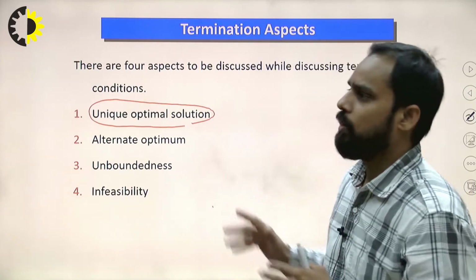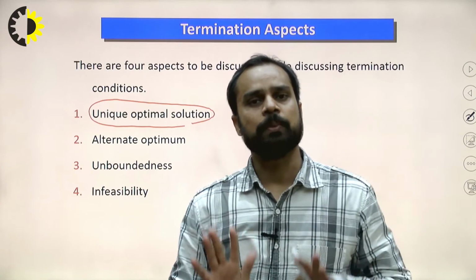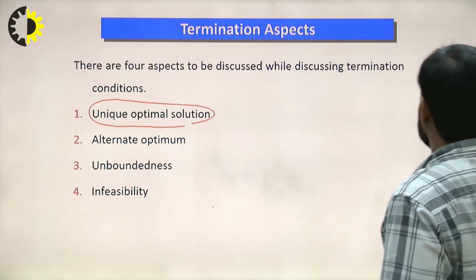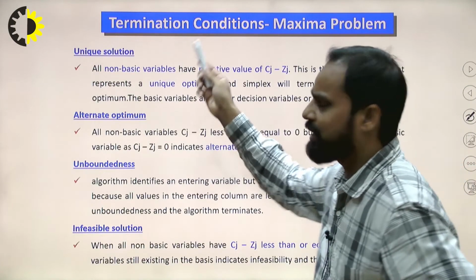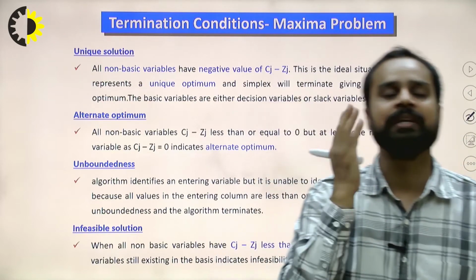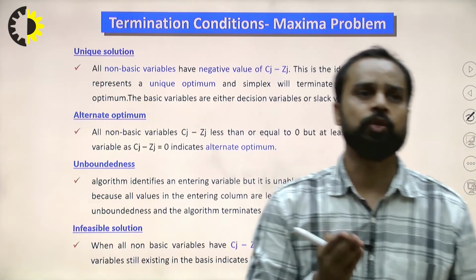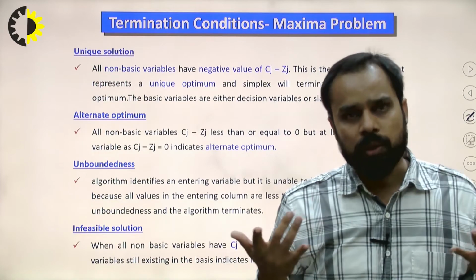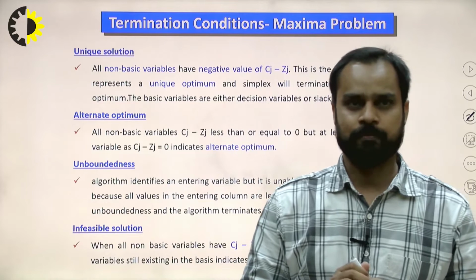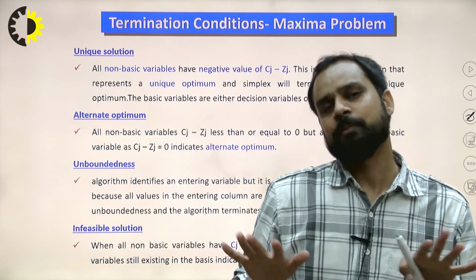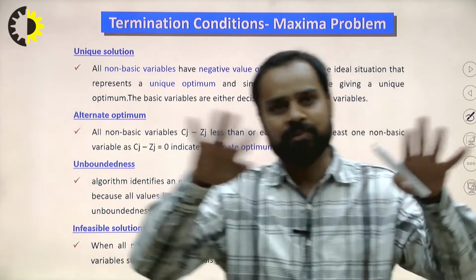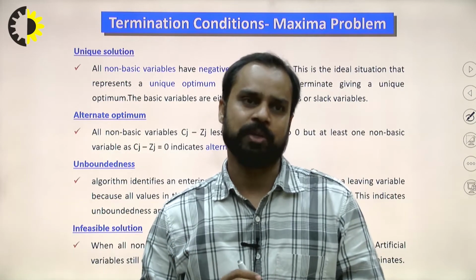Whatever problems we have discussed till now had a unique optimal solution, so I am not going to discuss that again. If all non-basic variables have a negative value of Cj minus Zj, that represents the unique optimal condition, and the simplex will terminate and give a unique optimal solution.